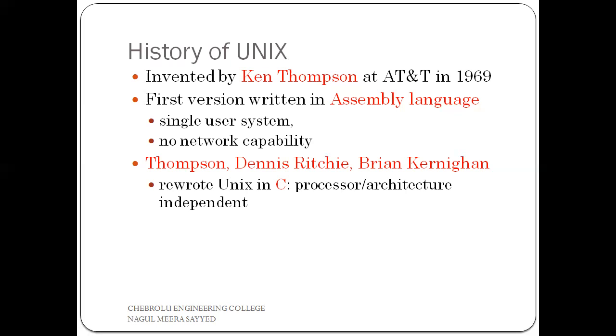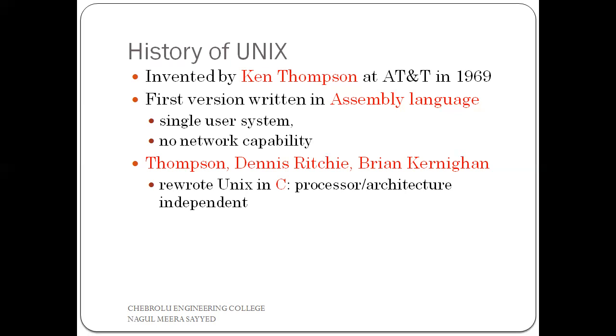If you hear AT&T Bell Laboratory, one important thing should come to mind. What is that? Yes, the C language. C language was developed in AT&T Bell Laboratory.